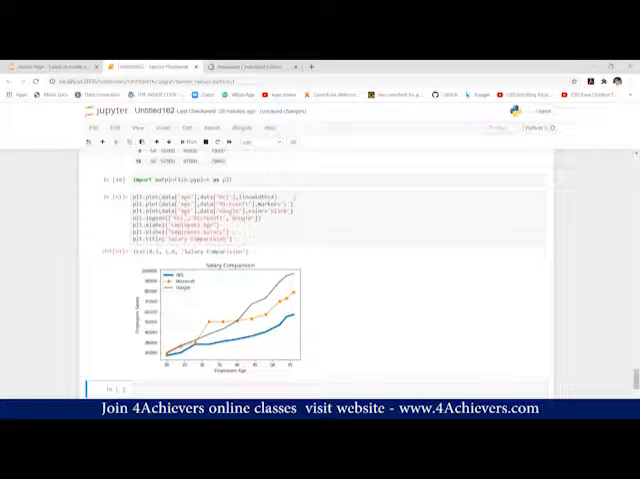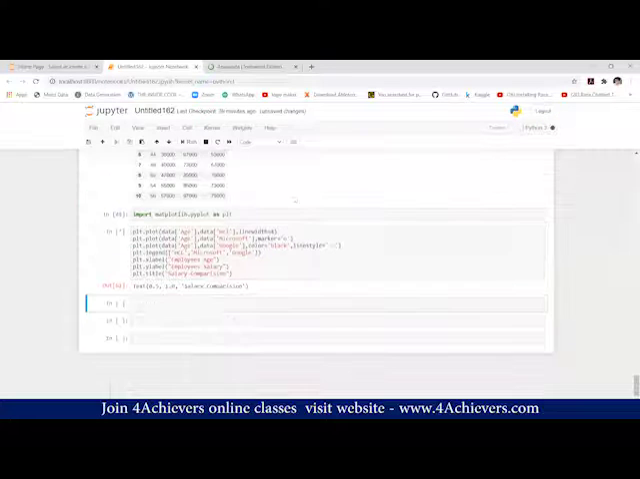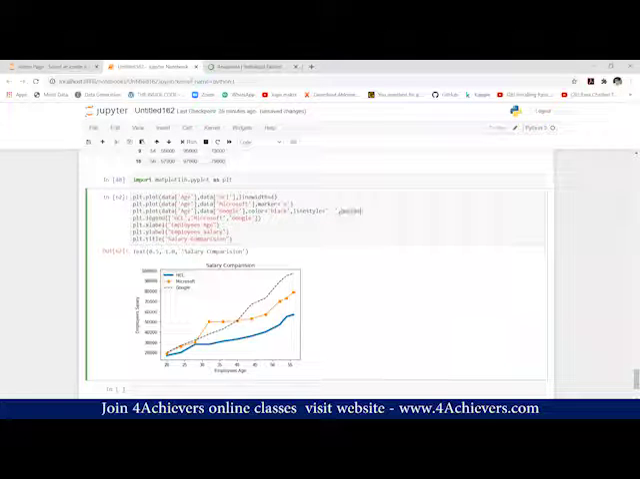Now suppose you want to change the line style. Let's say for Google, I'll change the line style. Linestyle equals, let's say, dotted line. You can see it. Inside that I want to put a marker. I'll put a marker also. Marker equals o.